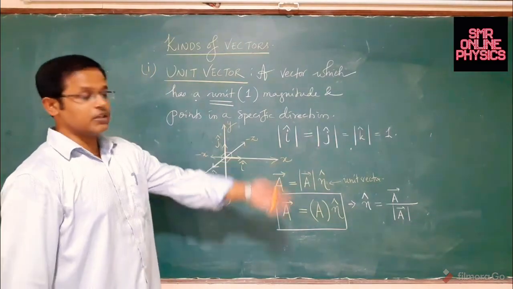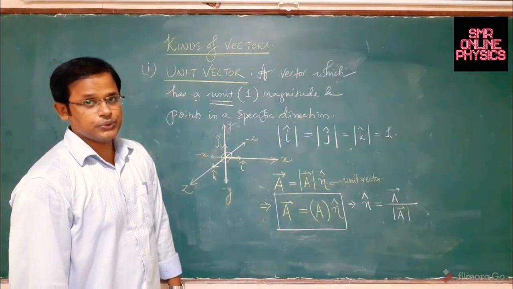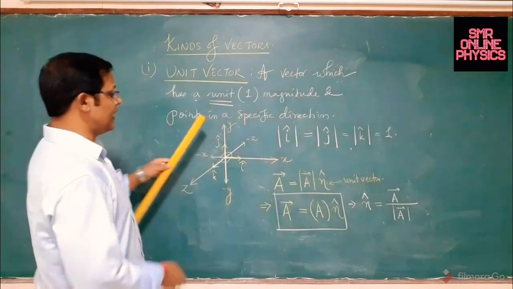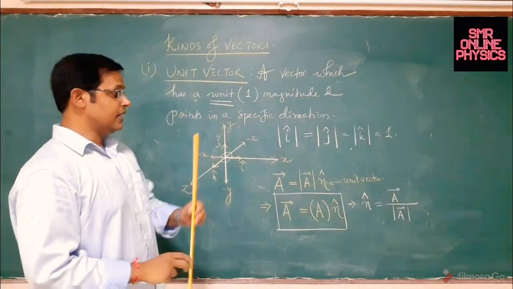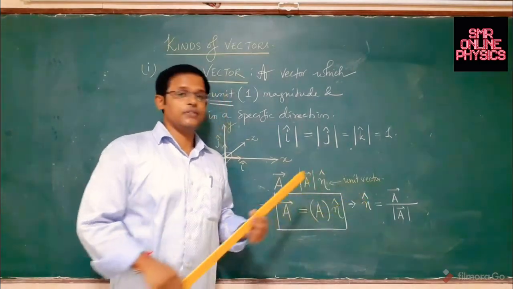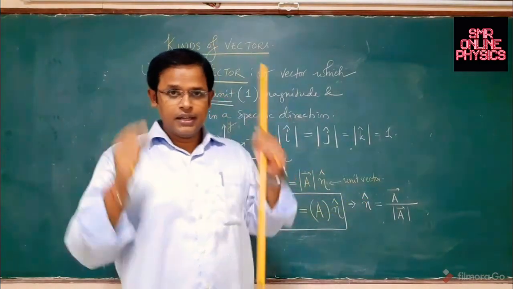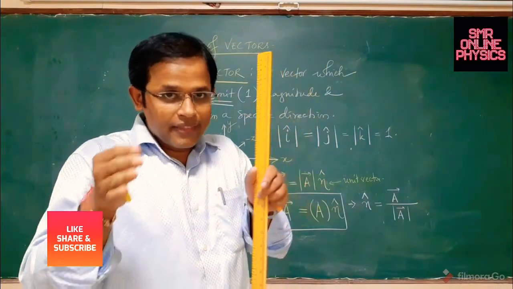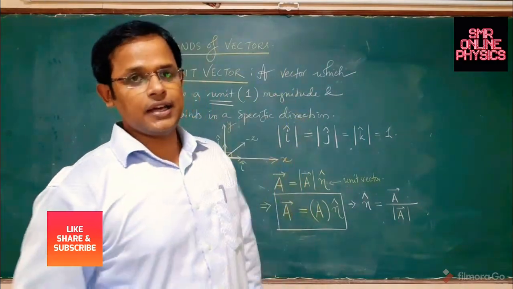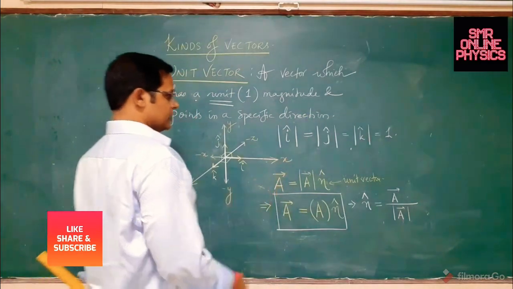That is called the unit vector, the unit vector along the direction of the vector given to you. The direction in which the vector is pointing is unique, and that is shown by this unit vector. So keep it very clear. A vector is always represented as a product of its magnitude and the unit vector pointing in its direction. Very, very important. All right.